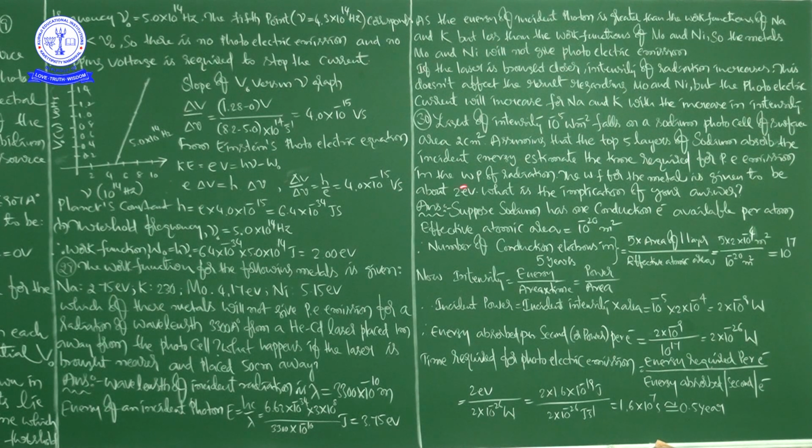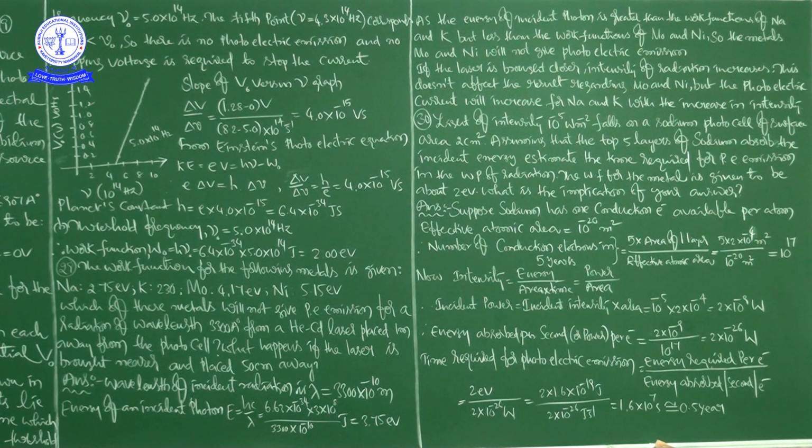The work function for the metal is given to be about 2 electron volt. What is the implication of your answer?